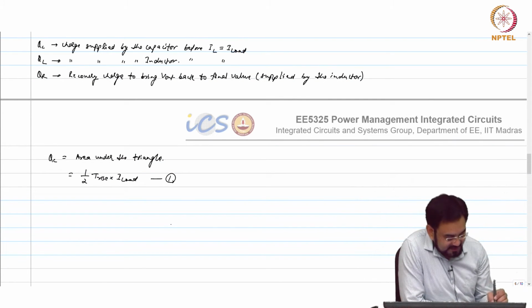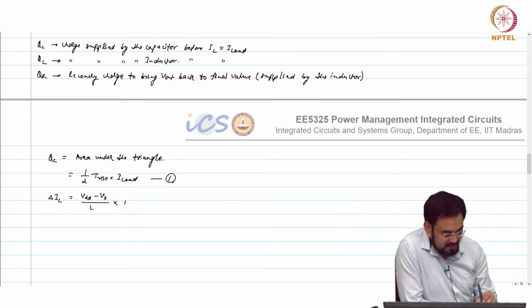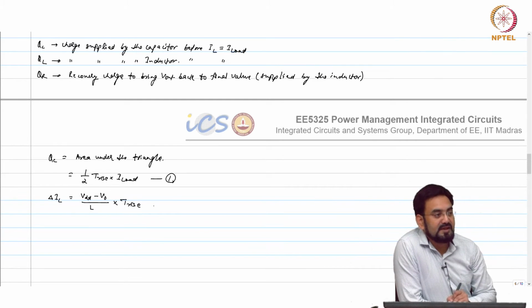So let us find T rise. We know delta IL is V in minus V out, where V in is nothing but VDD, over L into T rise, correct.